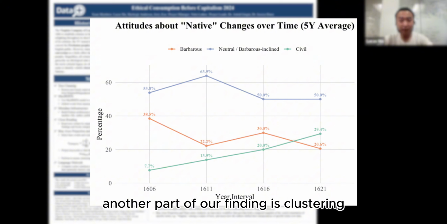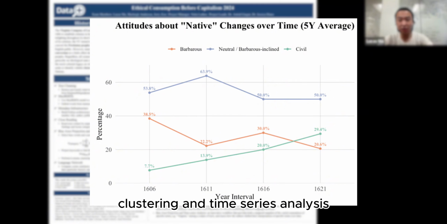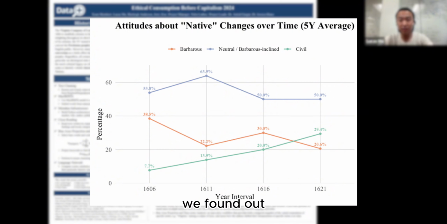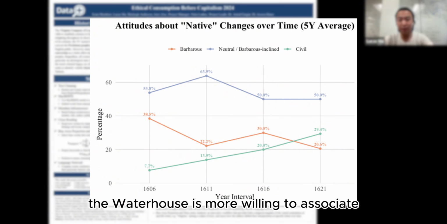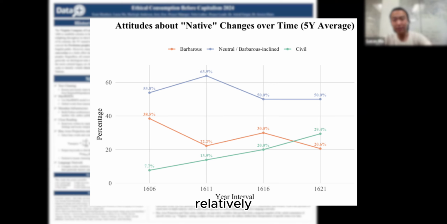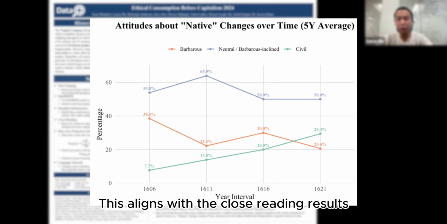Another part of our findings is clustering and time series. Here we see 2 examples of using projection clustering and time series analysis. By focusing on 3 key figures relevant to the Virginia Company and investigating their usage of the word Virginia, we found out that Waterhouse is more willing to associate the word Virginia with financial gain, whereas Copland and Donne are relatively more willing to associate Virginia with spiritual gain. This aligns with the close reading results.